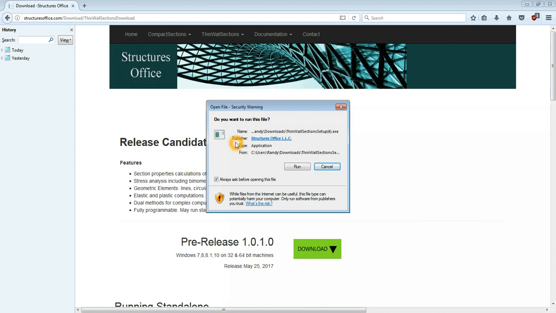and you'll see that the publisher is Structures Office L.L.C, and that means the program's code signed, so it recognizes who the author was, and you want to make sure that you see this on the publisher. That means it hasn't been tampered with.